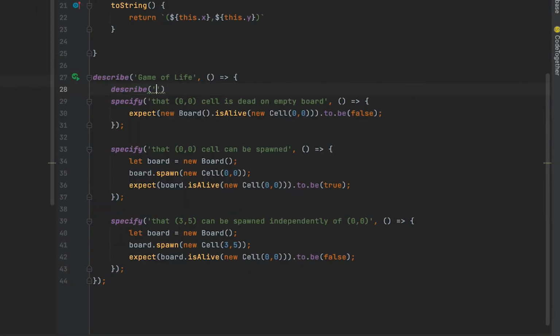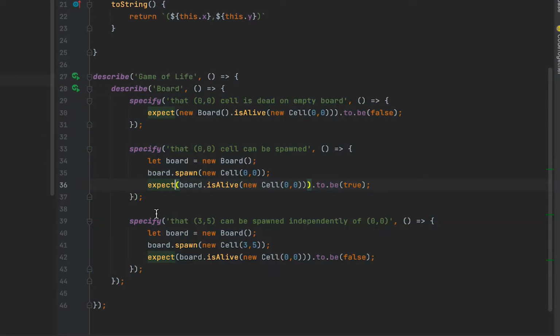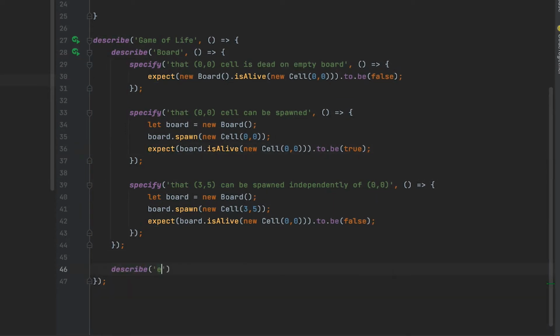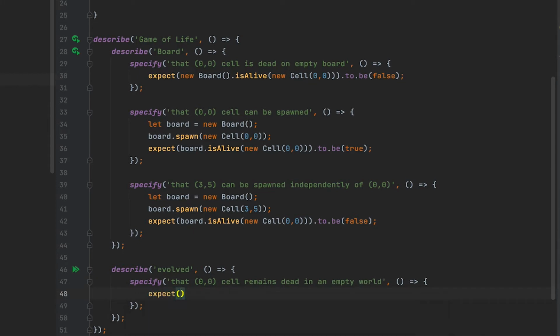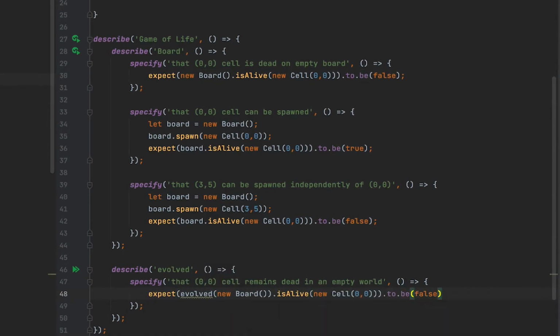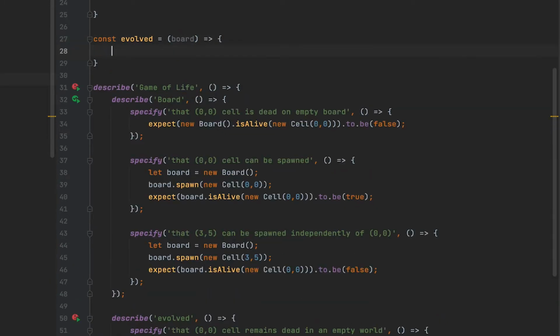Okay, now we are done with setting up the board, and actually I'm going to create a separate group for these tests describing the board. Now we can actually start writing tests that describe the evolve function, which will take a board and return an evolved version of that board. So the first test is just going to test that our empty world evolves into an empty world. To fix this test, we just create the evolve function first, and then we need to make sure that we return the board, which of course can be the original board.